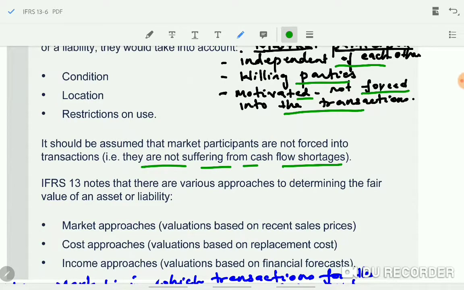The reason is that if they have cash flow problems, sometimes they may be forced to accept whatever price is offered for the asset or the liability. So they should not be in any problem. That means they are not under any compulsion to accept the prices. Okay, so this is the information about market participants.